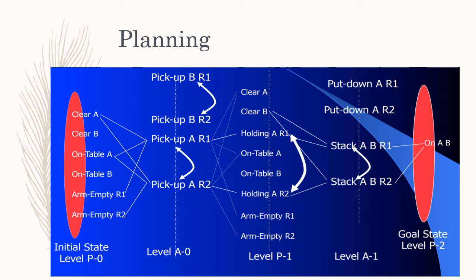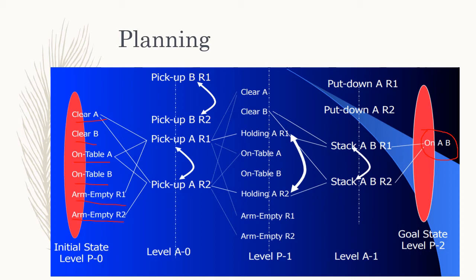Here, as you can see, the goal state is A should be on B, that is on(A,B). The state is generated from the initial state, that A is clear, B is clear, A is on table, B is on table, robot arm R1 is empty and robot arm R2 is empty.